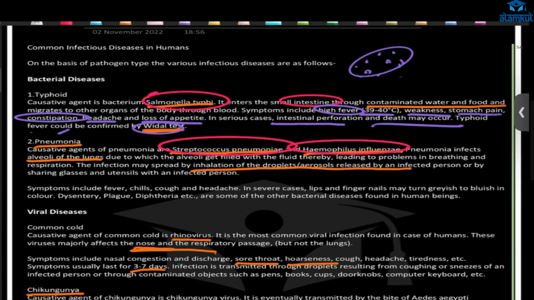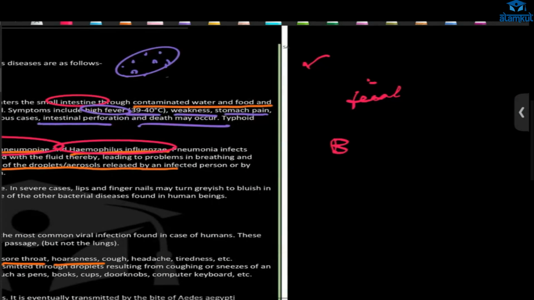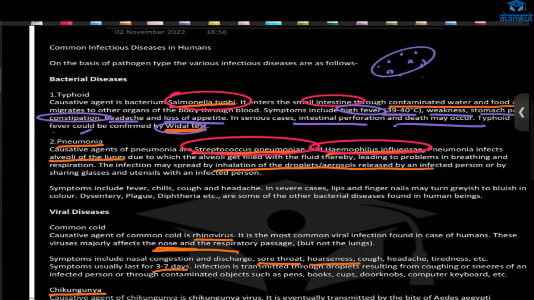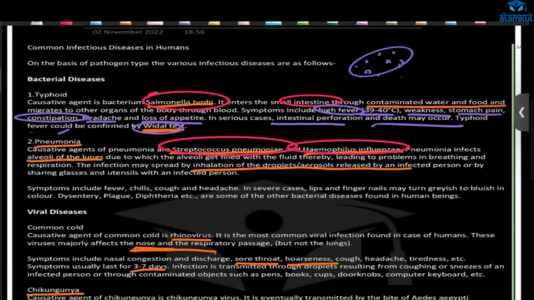What are alveoli? Branch-like projections in our lungs. What is bronchus? Bronchioles, those are the branches. The ending point, the sac where the exchange of gases happens, that is our alveoli. So pneumonia affects the alveoli. Because of that, breathing and respiration problems will occur.